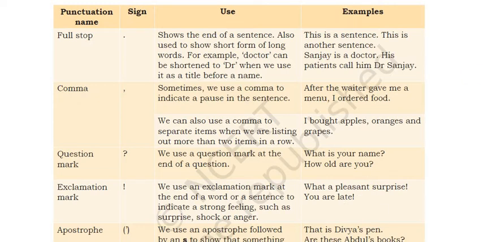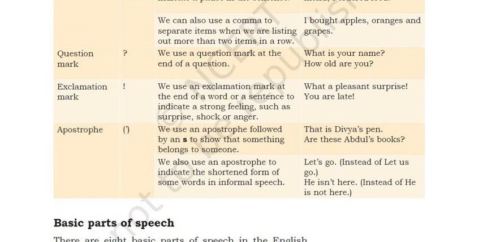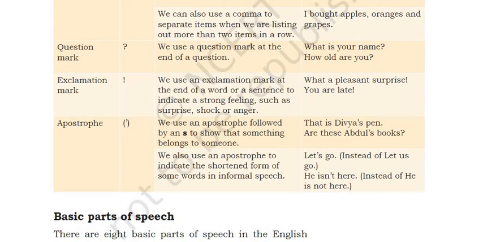Now exclamation mark. Exclamation means you exclaimed sometimes, like wow, what a beautiful, such kind of sentences when you exclaim. So an exclamation mark is used. We use an exclamation mark at the end of the word or the sentence to indicate a strong feeling, such as surprise, shock, or anger. Okay. Now, what a pleasant surprise! You are late! So in these sentences you use an exclamation mark.